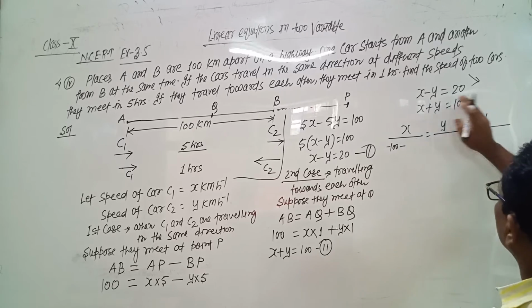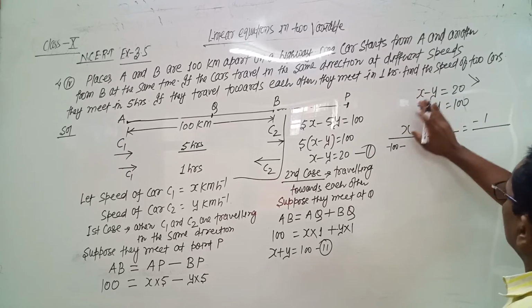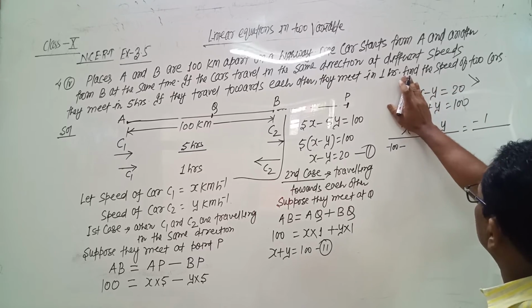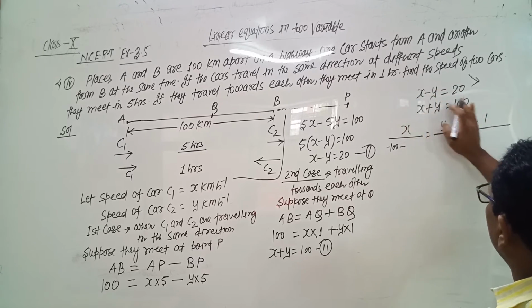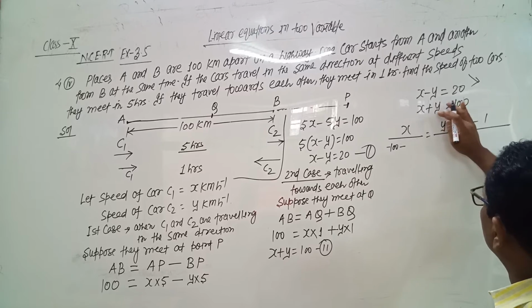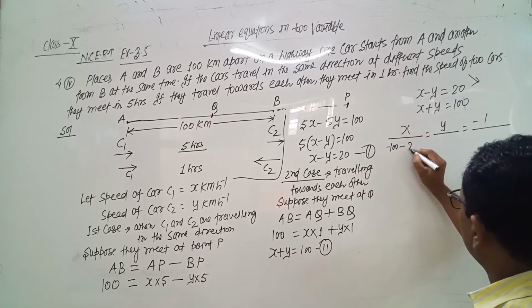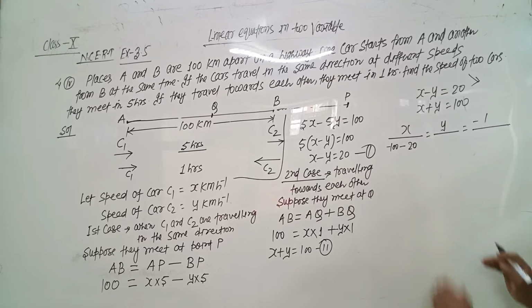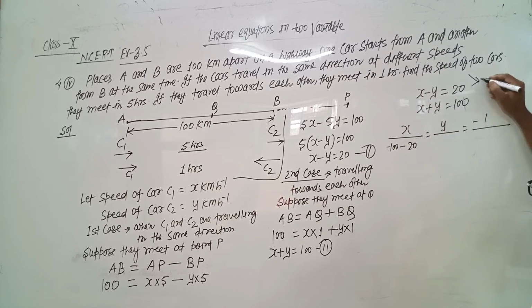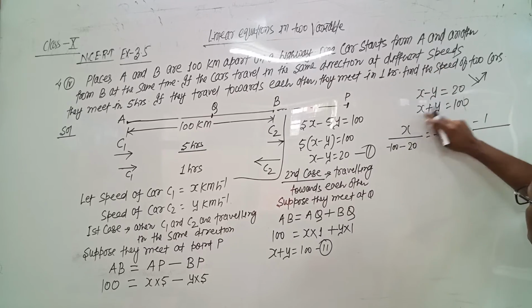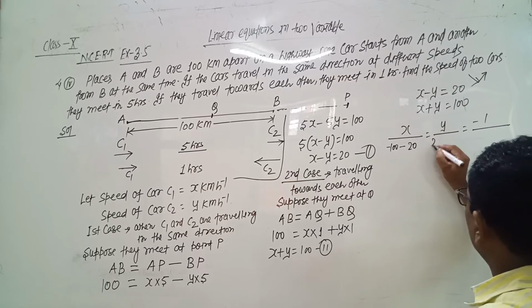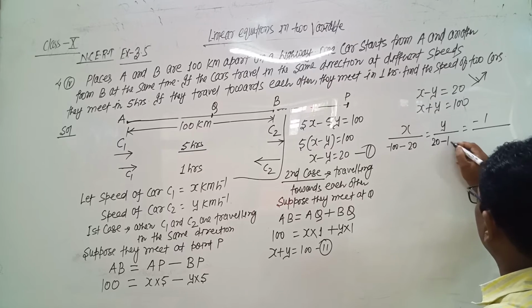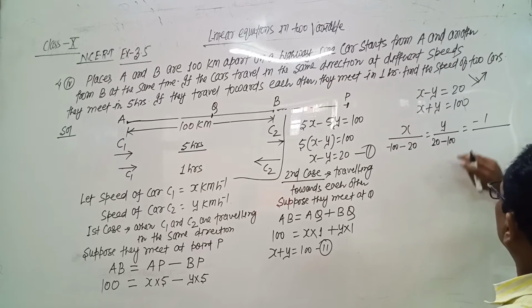Minus formula. Then when we close x, then multiplied this way, minus 1 into 100, then minus 1 into 20, which is 20. When we take y, then close y and multiply in this direction, 1 multiplied by 20 gives 20, minus 1 multiplied by 100, which is 100.